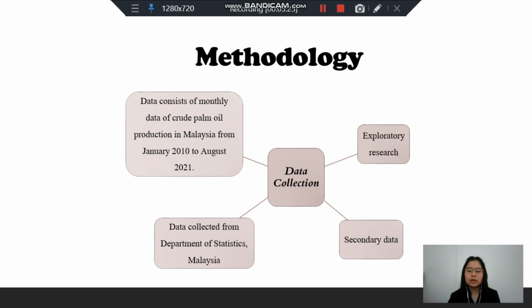Next, methodology. This research is exploratory research. The type of data is secondary data. The data is collected from Department of Statistics Malaysia, which consists of monthly data of crude palm oil production in Malaysia from January 2010 to August 2021.